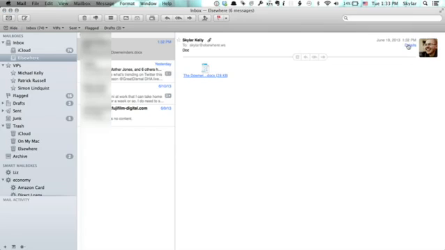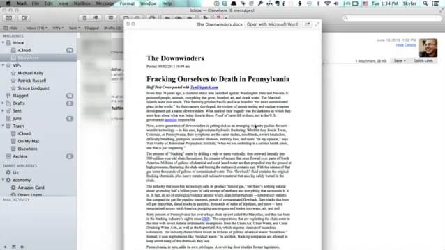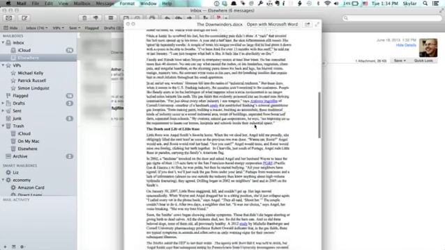If you want to import Microsoft Word documents to your iMac, your MacBook Pro, your MacBook Air, what have you, it's really a straightforward process. So let's say somebody emailed me this document file. If I click Details over here, I can see two things, Save or Quick Look. If I click Quick Look, it shows me just a preview of this attachment.